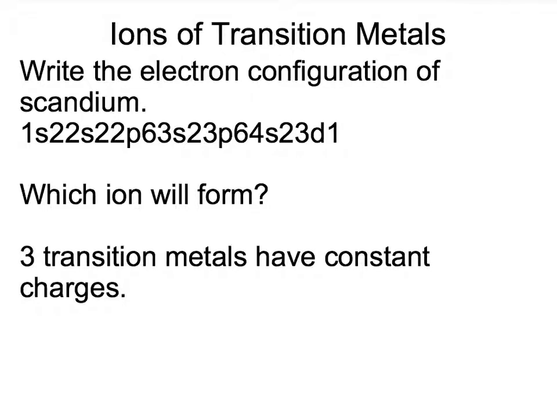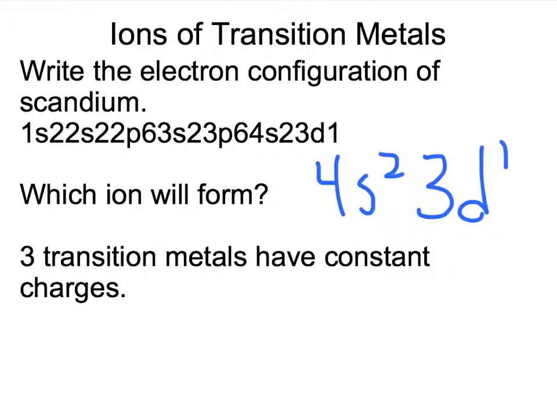Alright, so if we look at a transition metal instead, here I have the configuration for scandium. Unfortunately, the superscripts didn't quite come out when I transferred this document over. But my configuration for scandium, if I look at the noble gas config at least, it's going to end in 4s2, 3d1. So the question becomes, what ion is formed here? I have 2 valence electrons in my 4s, but if it loses this 3d electron, then it will have the noble gas configuration of argon.